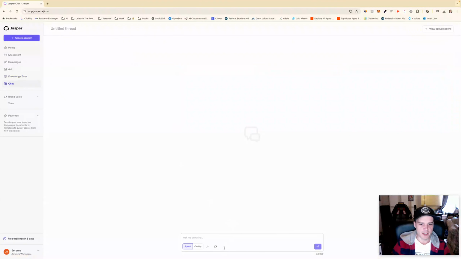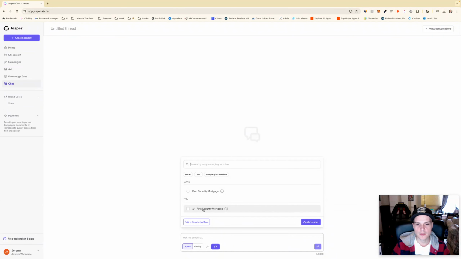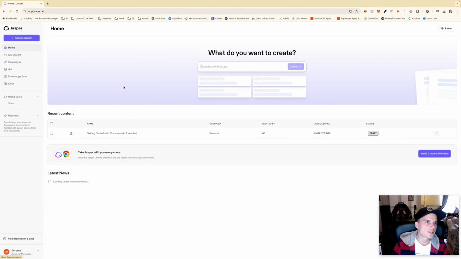And then they have a chat feature, which I believe works exactly like ChatGPT. This is interesting. They have a speed and a quality. I wonder if this is toggling between ChatGPT 3.5 and ChatGPT 4, because that is one of the big differences between the two. 4 being higher quality but slower, 3.5 being faster but lower quality. You can add a brand voice, you can add knowledge. Okay, so that's interesting. That's cool. Again, custom GPTs, I think, gets that pretty well. So let's go create something.